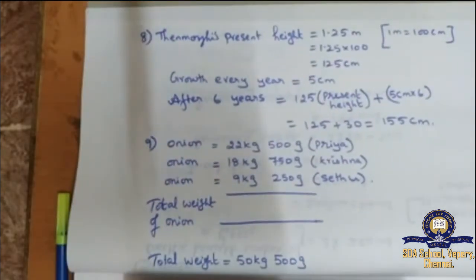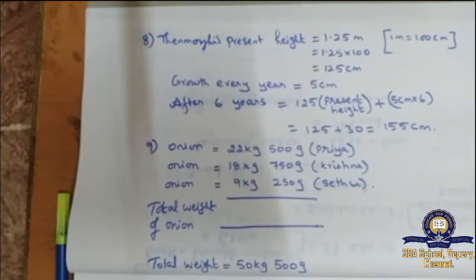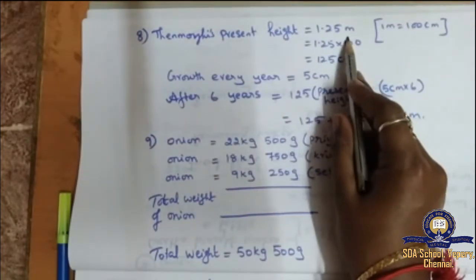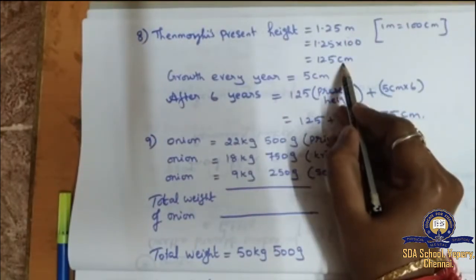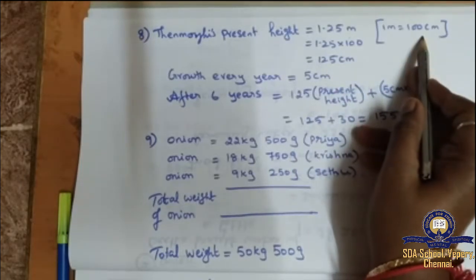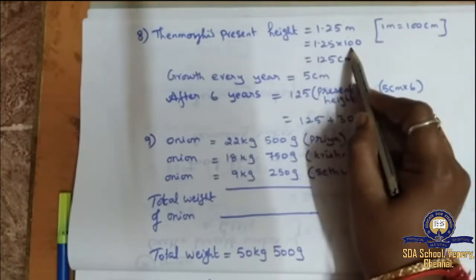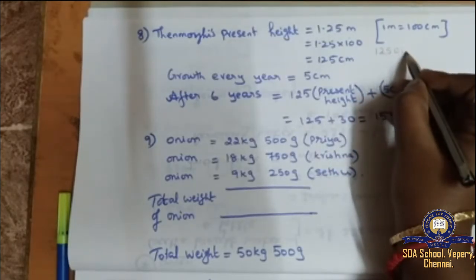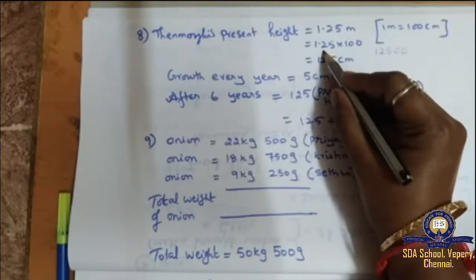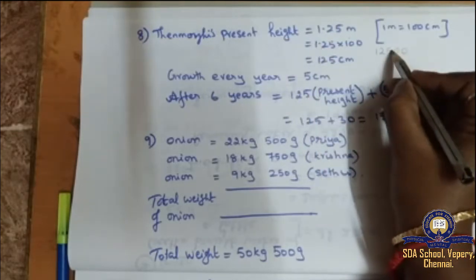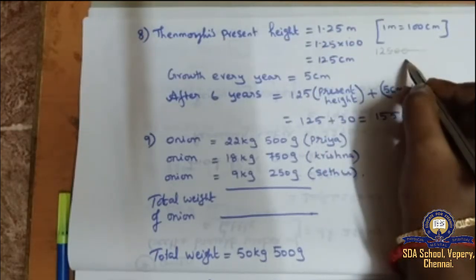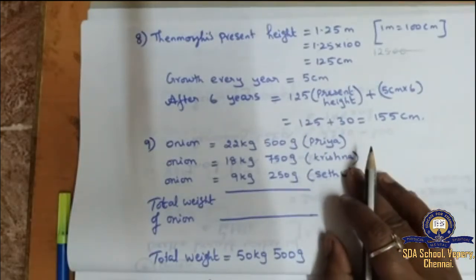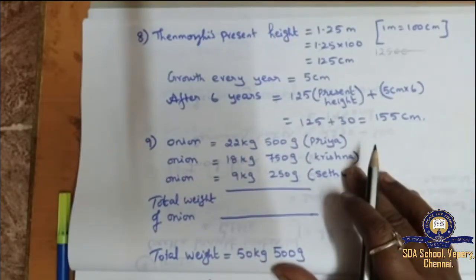Thenmozhi's present height is given. Thenmozhi's present height is 1.25 meter. That's what I have written and I have converted into centimeter. 1 meter equal to 100 centimeter. That means 1.25 into 100, if you multiply you will get 12500. After 2 decimal point the point is given, so the zeros will go. So 125 centimeter.